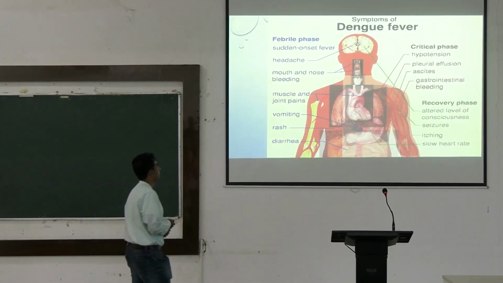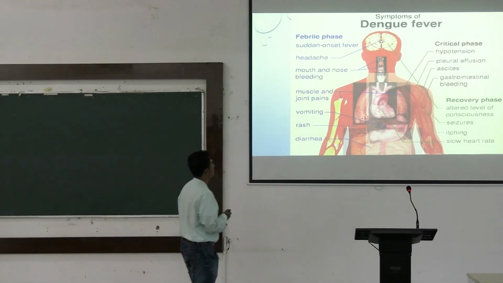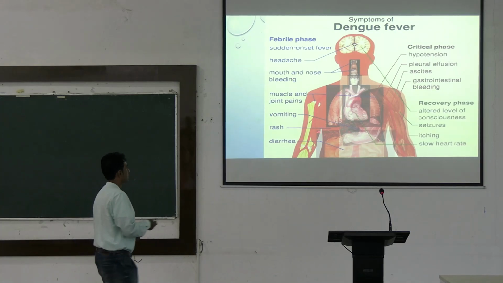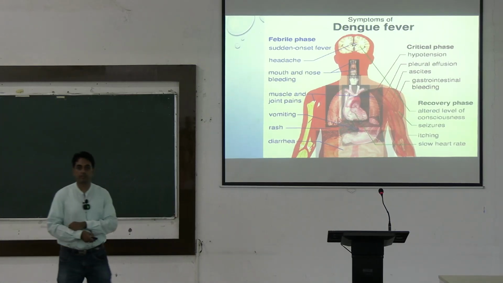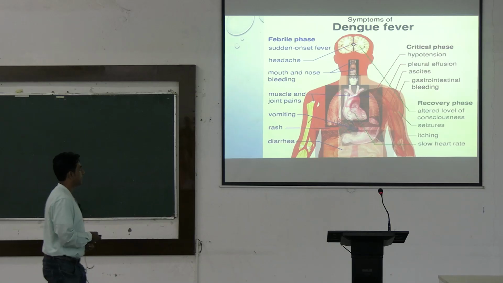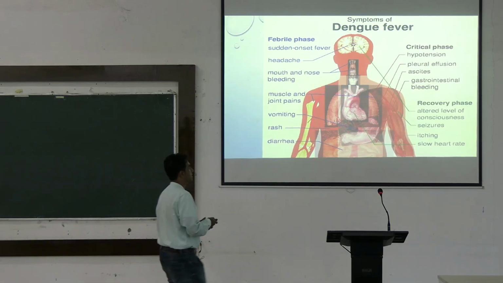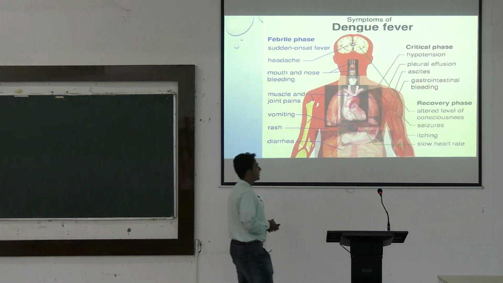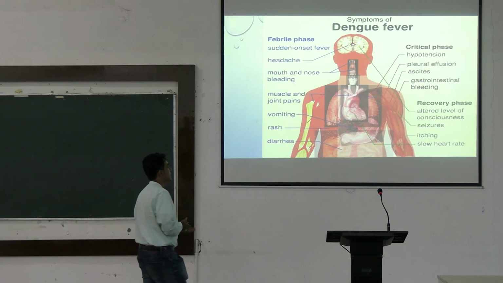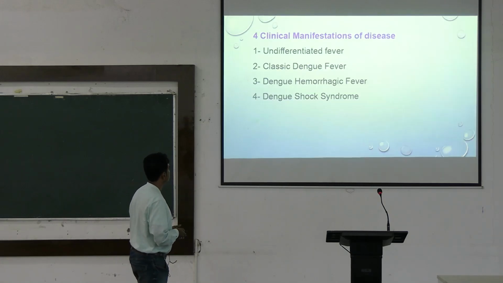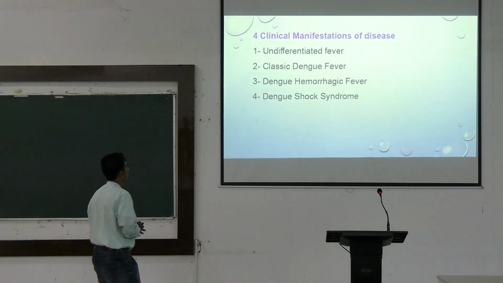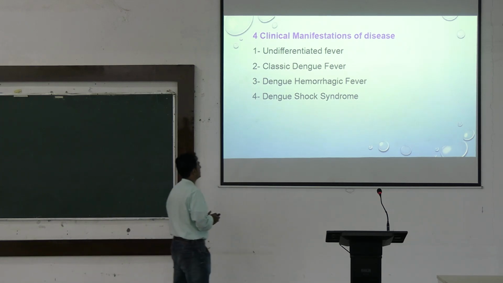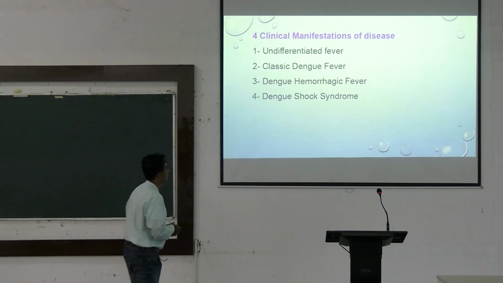What are the symptoms of dengue fever? They have a febrile phase where there is a sudden onset of fever and headache and nose, muscle and joint pains, vomiting, rash. These hemorrhagic rashes all over the body and diarrhea. And in the critical phase, there will be hypotension, pleural effusion, ascites, gastrointestinal bleeding. And after the patient recovers, there will be altered level of consciousness, seizures, itching and slow heart rate. Clinical manifestations are undifferentiated. In the first part, there will be undifferentiated fever. In the second part, there will be classical dengue fever, dengue hemorrhagic fever, and leading to dengue shock syndrome.